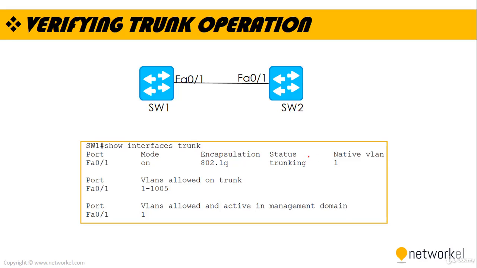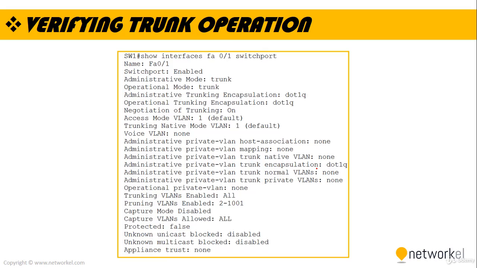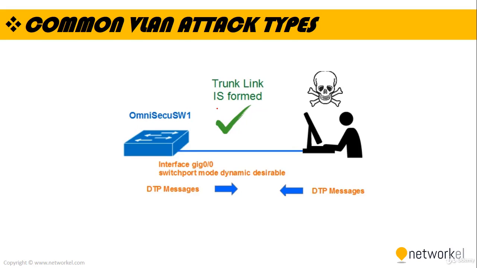To verify our trunk ports, we are using the show interfaces trunk command, and we can see the trunk ports which are making an actual trunking at that moment. Another verifying command is show interfaces, the interface name, and switch port. We can see the administrative or the operational mode if they are trunk or not.